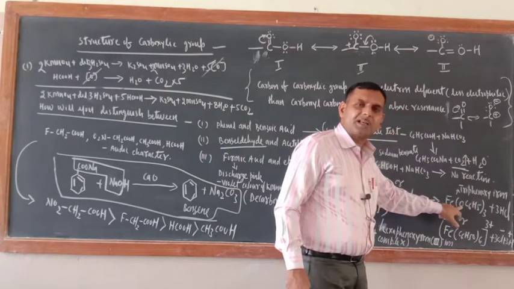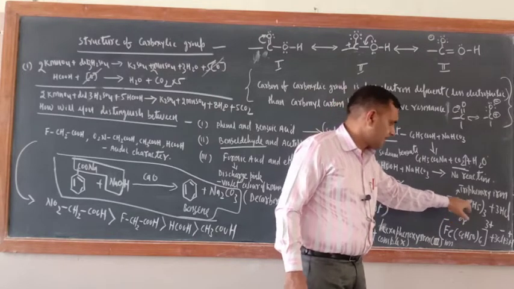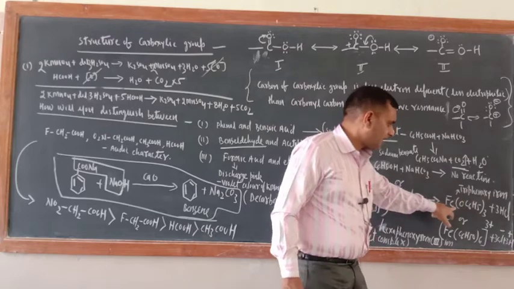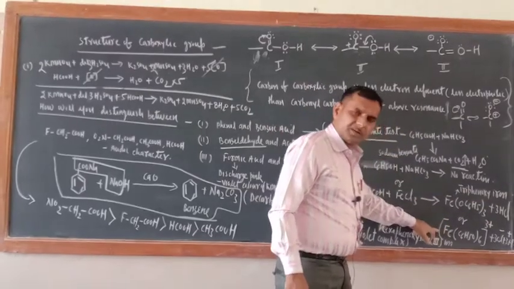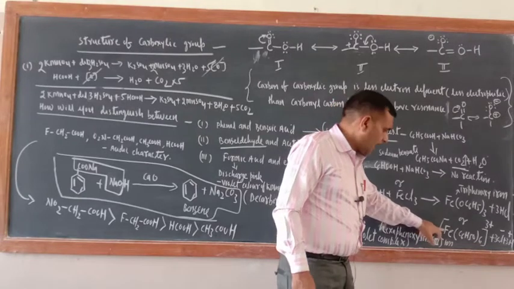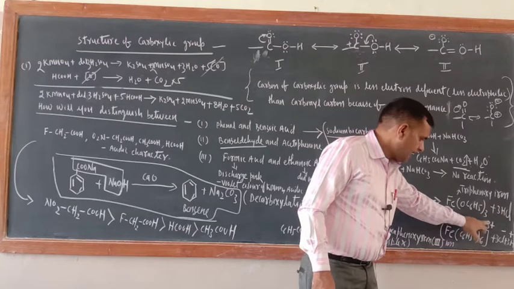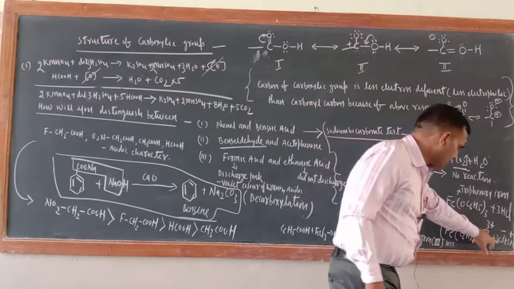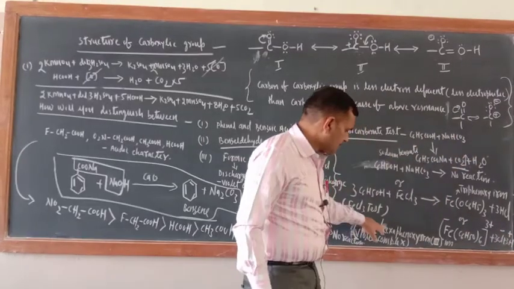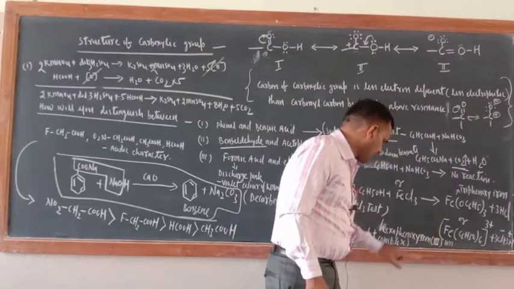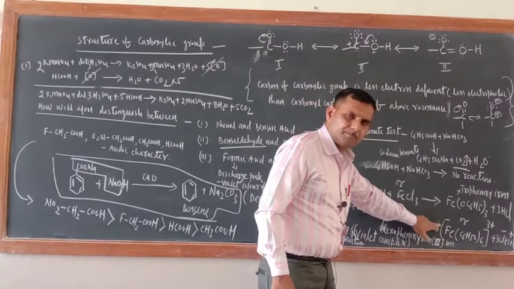C6H5O. This group is known as phenoxy, like ethoxy, butoxy, pentoxy. So this is triphenoxyiron plus 3HCl. Otherwise you can write it like that also. One coordination compound is there: Fe(C6H5O)6, and here 3 positive, then here 3Cl negative plus 3H positive. So what would be the name of this one? Hexaphenoxyiron(III) ion. What color of compound is formed? Violet complex. This is the violet color complex.